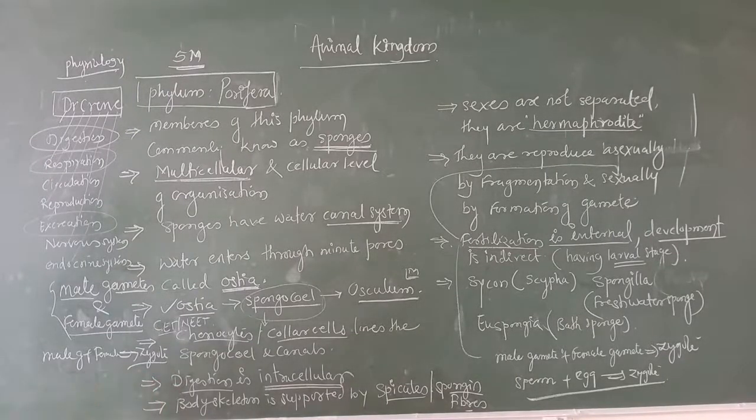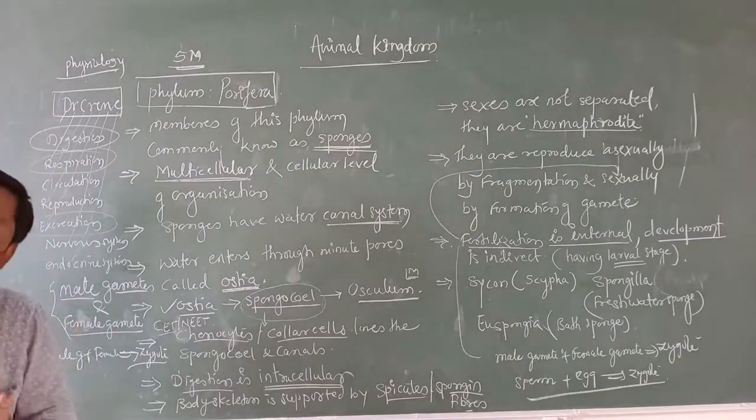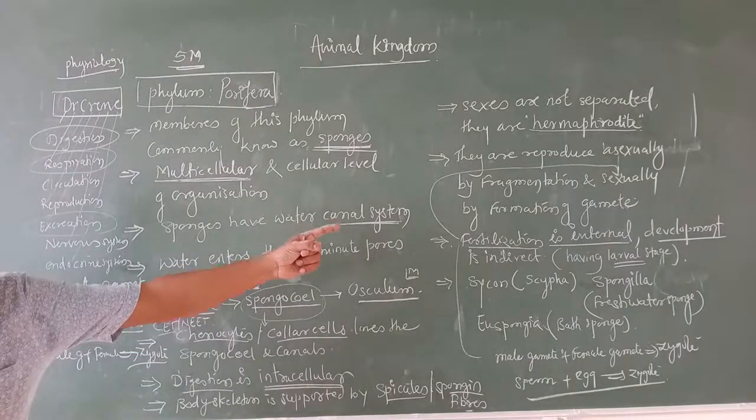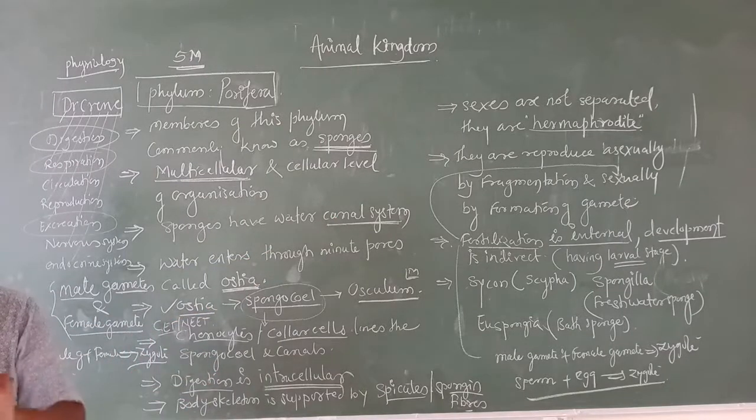Right. Next, we studied that digestion is intracellular. The body skeleton is supported by spicules or spongin fibers. Next, we studied that the sexes are not separate; both sexes are present in a single organism, and that is what we call hermaphrodites. Next point, they reproduce sexually as well as asexually. Asexually, it is by fragmentation, in the sense breaking down. One organism breaks into two pieces or four pieces or many pieces.